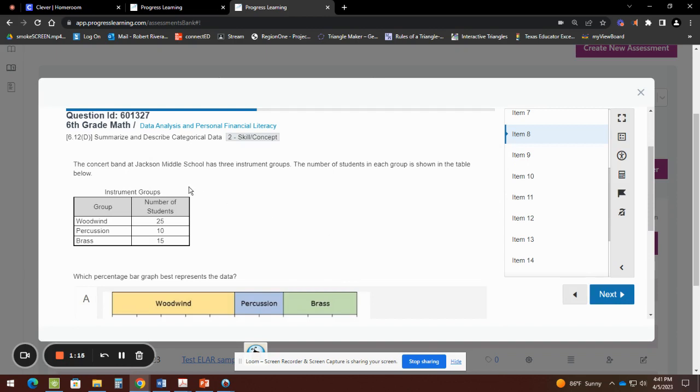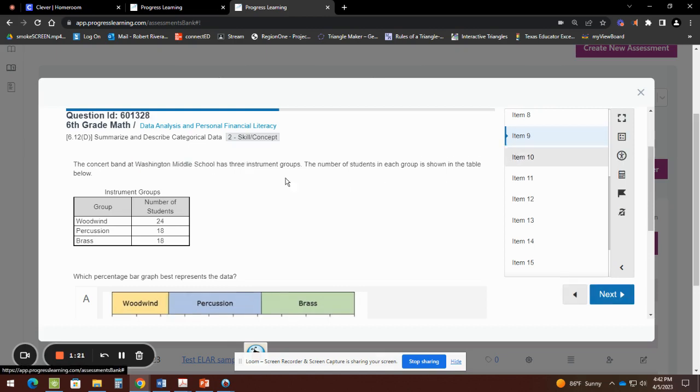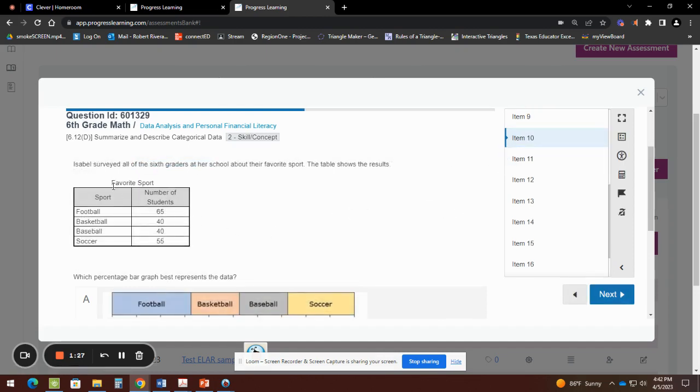Instrument groups in Jackson Middle School, you have that one for homework. In Washington Middle School, I will take care of that one. Favorite sport, that's your homework. Favorite sport with football and basketball, that's for homework.